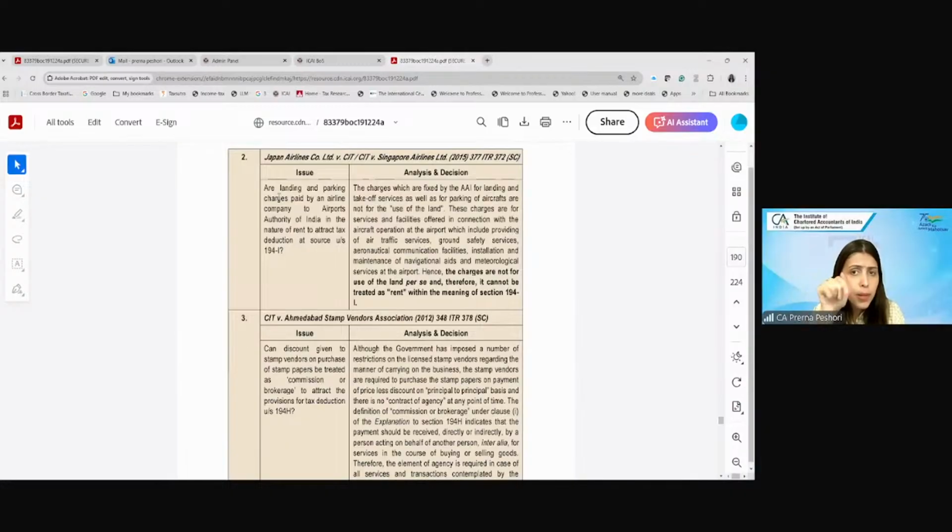So here the Supreme Court noted that these parking and landing charges are for the services and facilities offered in connection with the aircraft operation at the airport, which include providing air traffic services, ground safety services, the communication facilities to communicate with the pilot, installation and maintenance of navigational aids, and meteorological services. So there are many services included in these charges, right?